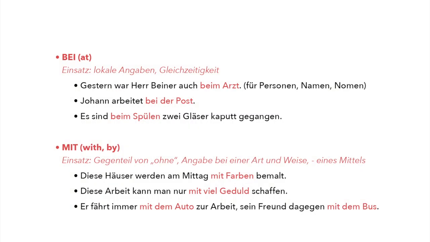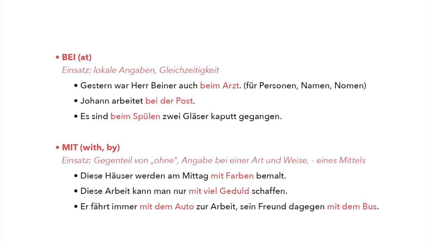Our next preposition is bei. Bei meaning at. We use bei to give local informations and also to express simultaneities. So at the same time as I was doing something, something else happened. Let's see the first example where bei stands for at. So whenever we have, above all, persons and names, we will use bei to say at.